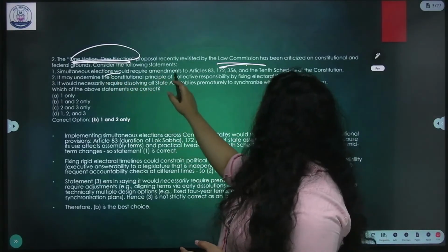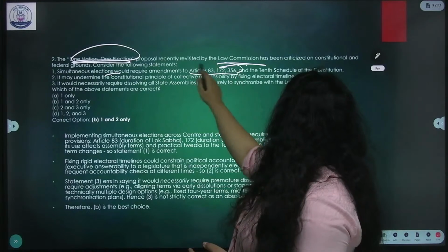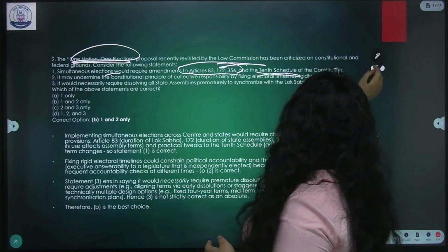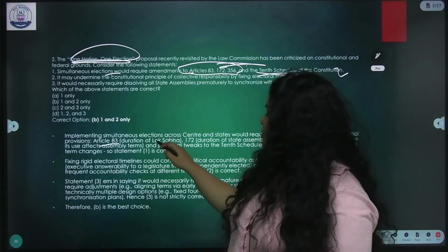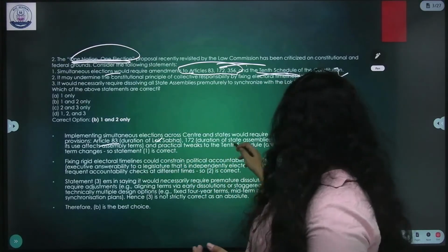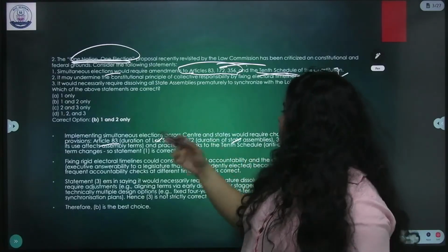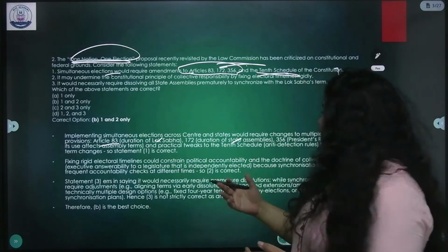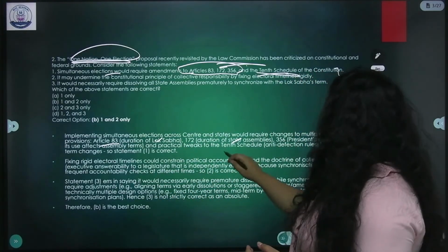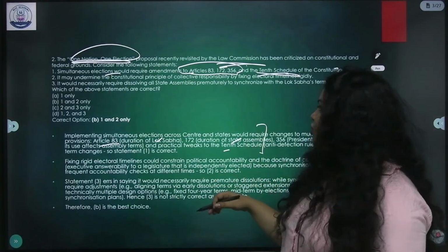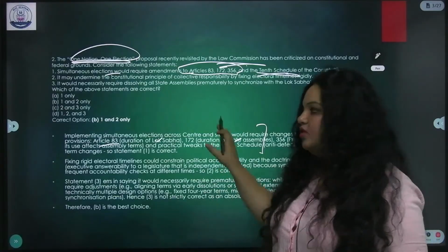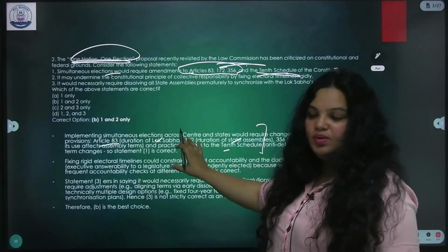Simultaneous elections would require amendments to Article 83, 172, 356 and the 10th Schedule of the Constitution, right? I'll tell you, 83 is the duration of Lok Sabha, 172 duration of state legislatures, 356 President's rule, and the 10th Schedule is anti-defection. All of these need to be changed. You'll find all of this in Lakshmikant, you have to remember it.